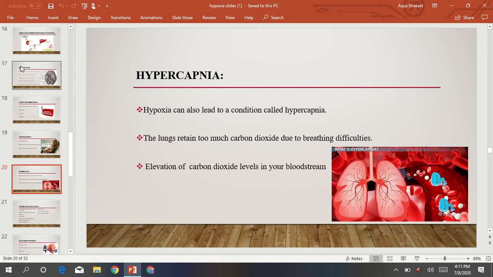Okay, next is hypercapnia. It is also a complication of hypoxia. Hypoxia can lead to the condition which is hypercapnia. This condition may occur when the lungs retain too much carbon dioxide due to breathing difficulties, and this may increase the carbon dioxide level in your bloodstream, which may be deadly. So in this complication there is too much carbon dioxide in the lungs, and this elevated carbon dioxide level in the bloodstream can be deadly.